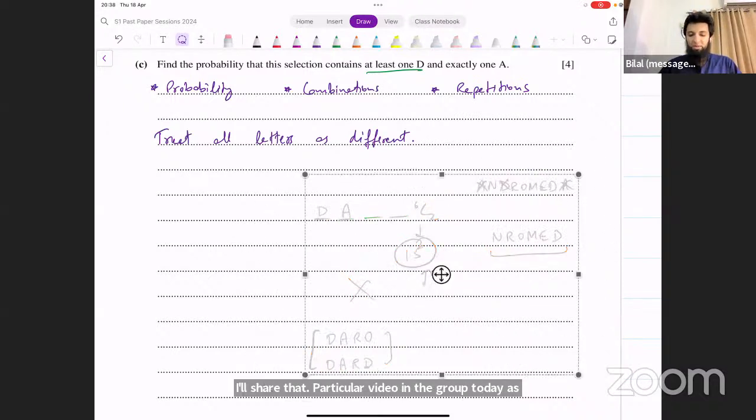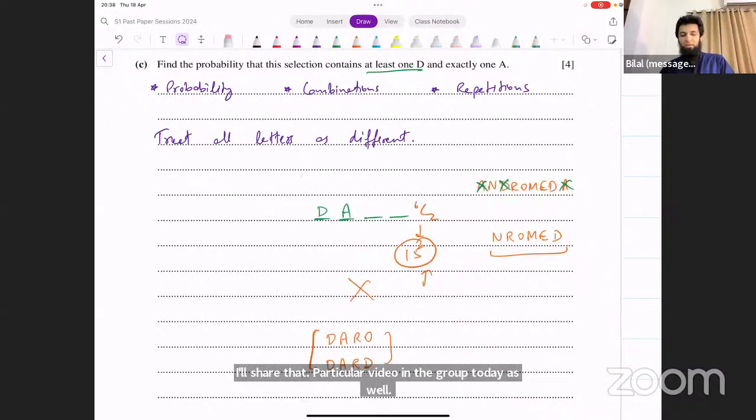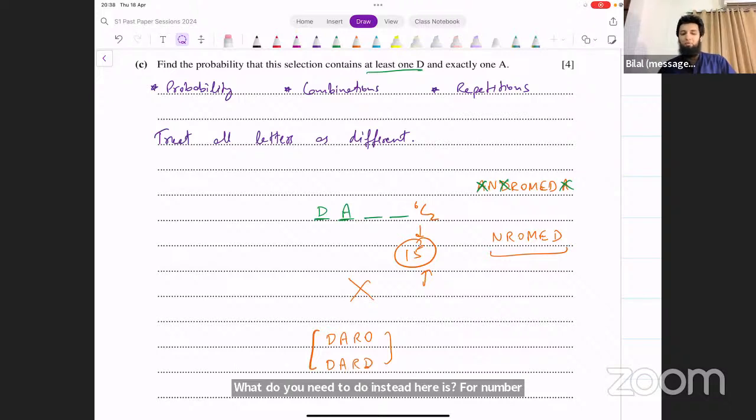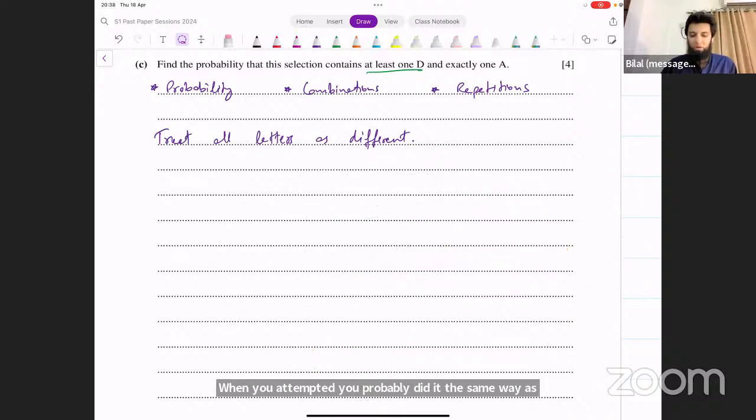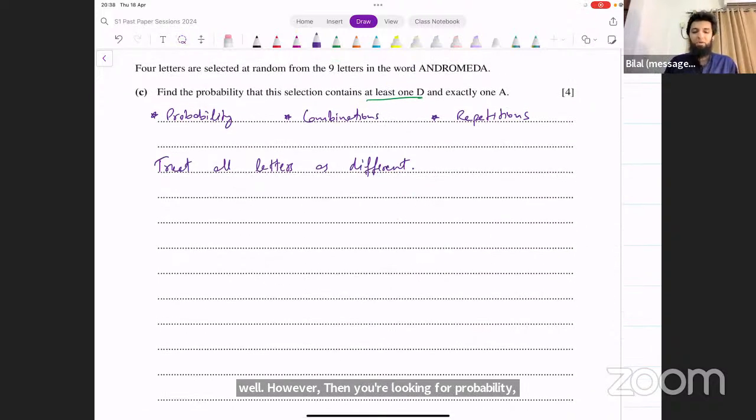What you need to do instead here is, for number of selections, you would do it like this. And I think most of you who would have tried this question, for finding probability, you probably did it the same way as well. However, when you're looking for probability, this method is not going to work. Why? Because the probability of each of those cases is different.